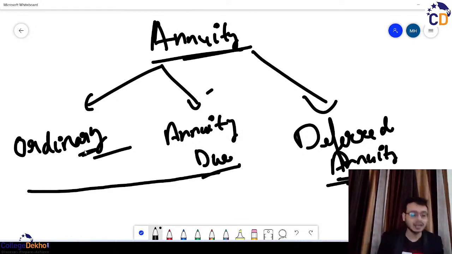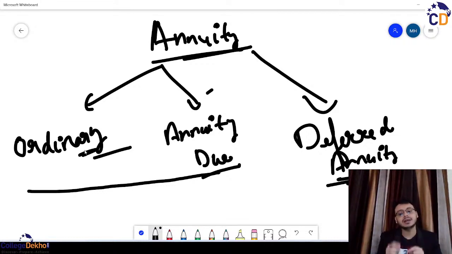If I'm going weekly, it can be that the week starts from Sunday and ends on Saturday, then I would be making 4 investments in a particular month, because a month ideally has 4 weeks. So on every Saturday of every week, I would be making an investment: on the 7th Saturday, on the 14th, on the 21st, on the 28th, right? Same, it can be on the basis of days also. So this is the concept of ordinary annuity.